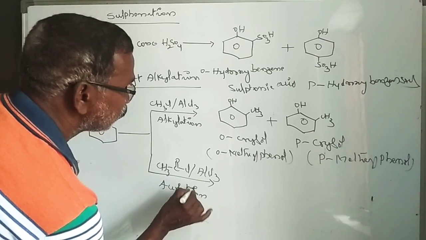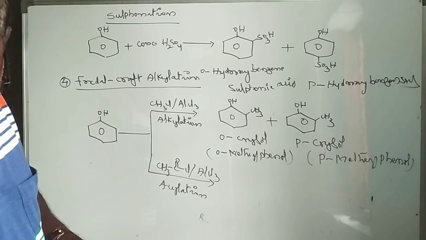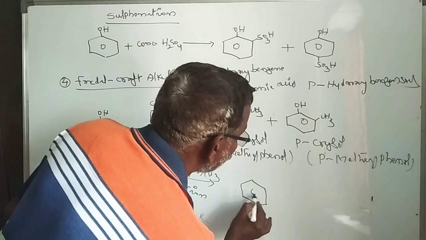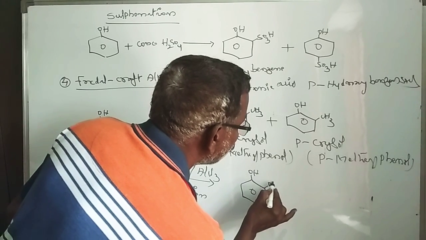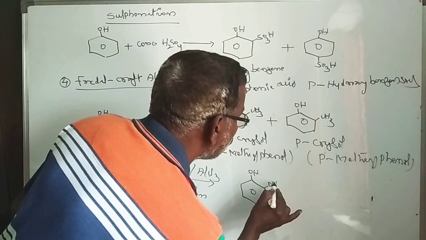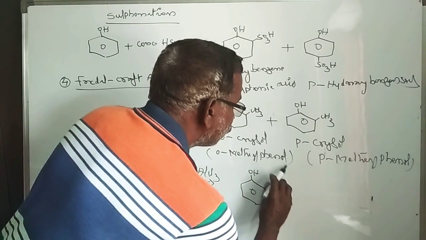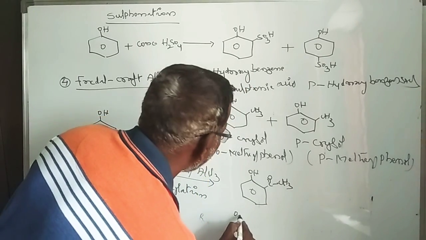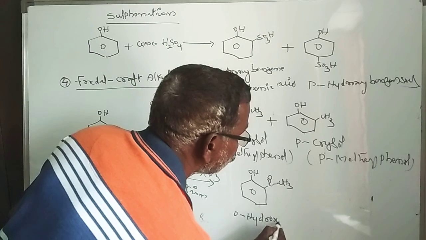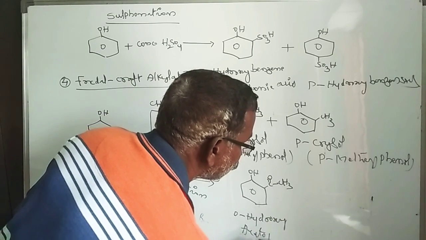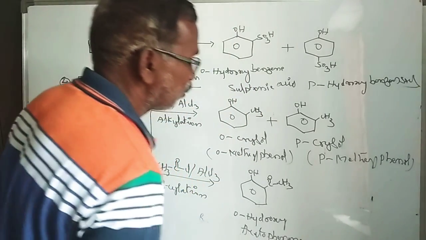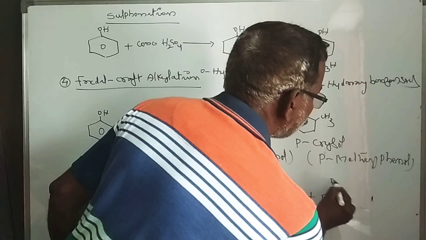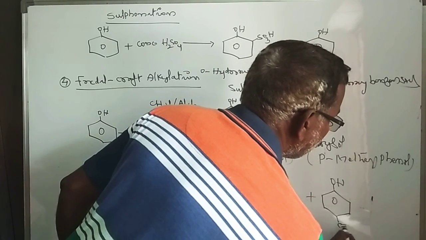Here also two products form. The first is ortho-hydroxyacetophenone, OH with C=O-CH3. The second is para-hydroxyacetophenone.